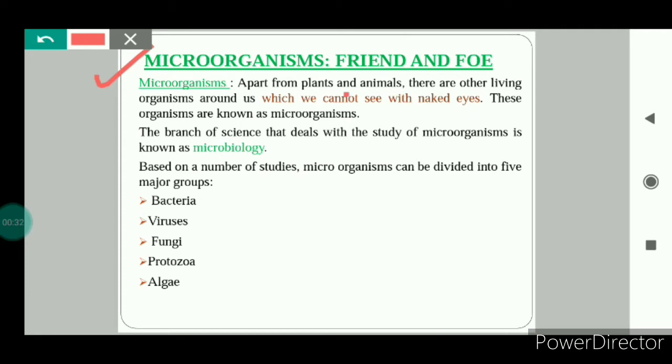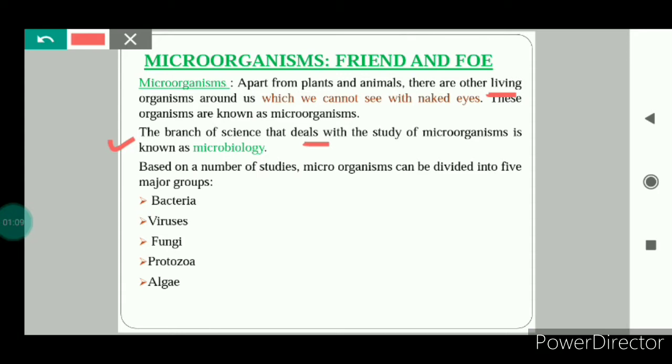Microorganisms. Apart from plants and animals, there are other living organisms around us which we cannot see with the naked eyes. These organisms are known as microorganisms. As you can see in the name microorganisms, micro means something so small that it cannot be seen with the naked eyes. That's why microorganisms are living organisms which cannot be seen with the naked eyes. They can be seen with the help of the microscope, and some microorganisms can be seen with the help of the magnifying glass.